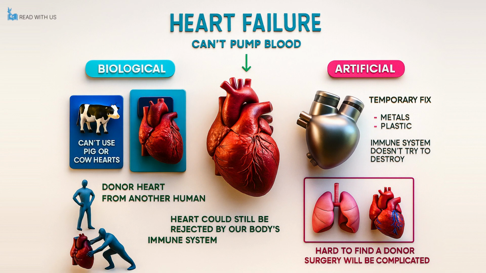The waiting time for a suitable donor heart can be very long, and even after a successful transplant, the recipient's immune system may recognize the new heart as foreign and attempt to destroy it, a process known as organ rejection. One of the few advantages of artificial hearts is that they are made from metals and plastic, so they are not attacked by the immune system in the same way.